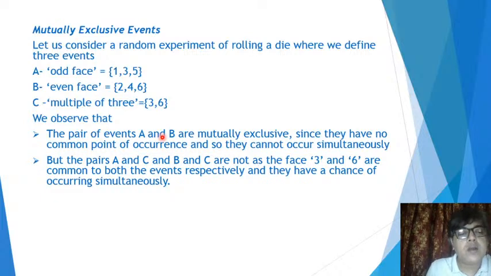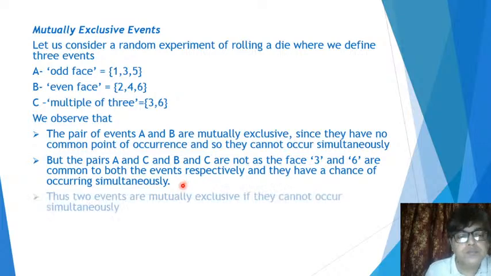So the pair A and C and the pair B and C are not mutually exclusive because they have a possibility of occurring simultaneously. Only the pair A and B are mutually exclusive here, because that is the only pair which has no way of occurring simultaneously. So we can say the definition now. Two events are mutually exclusive if they cannot occur simultaneously. If they can occur simultaneously, they are said to be not mutually exclusive.